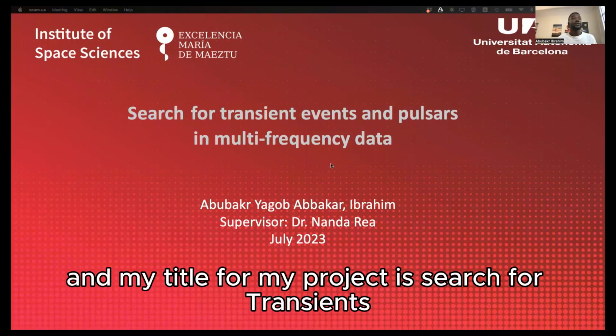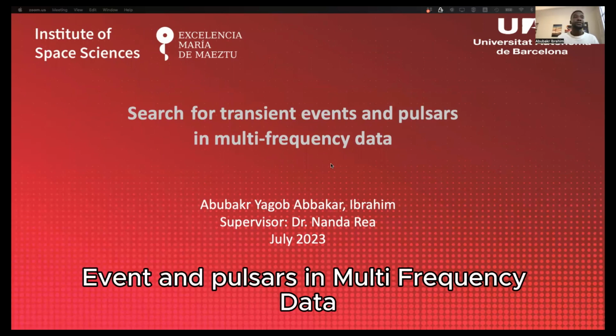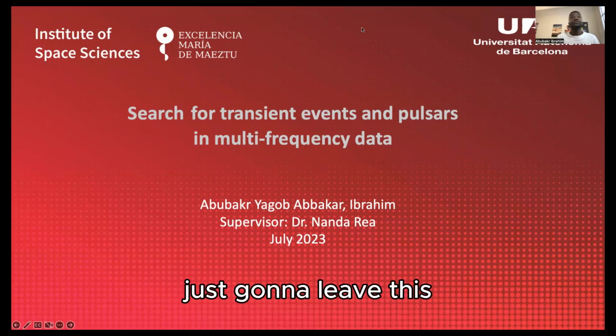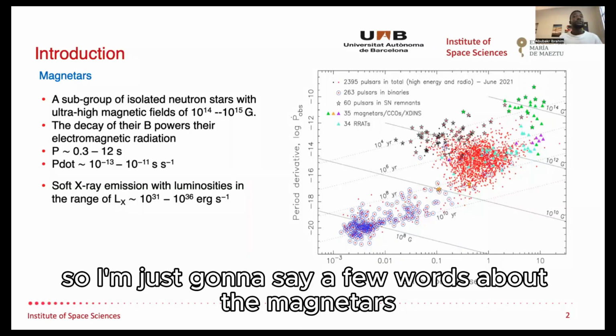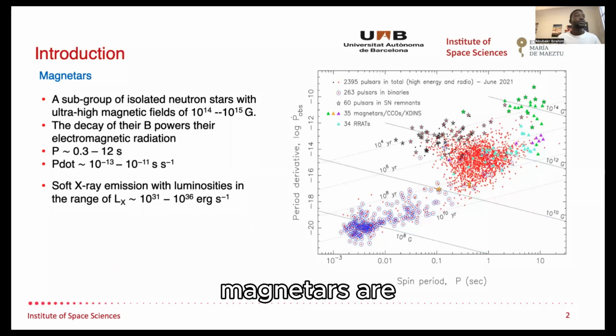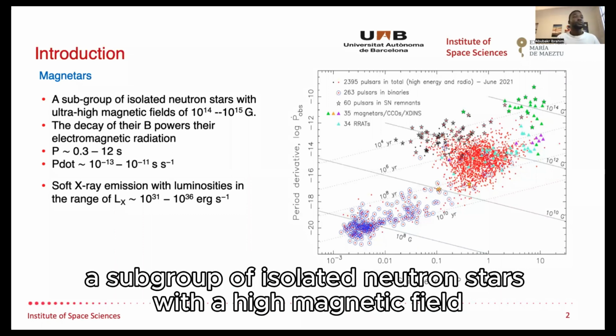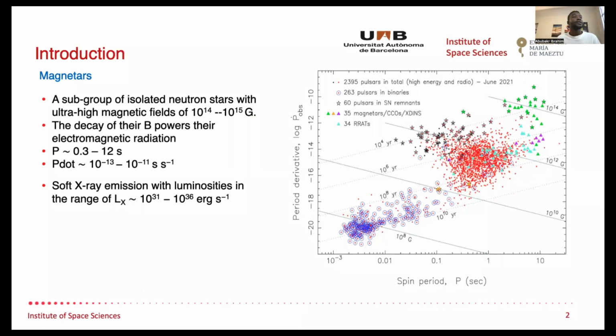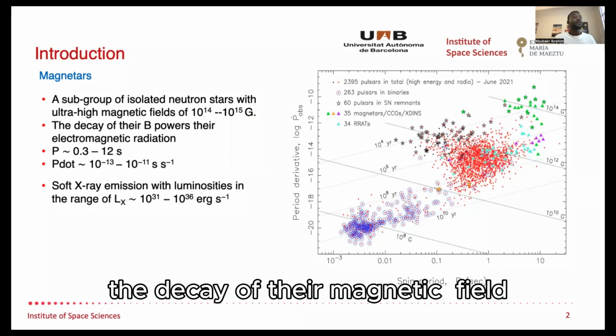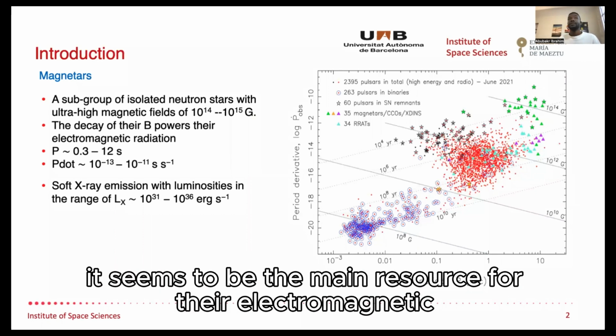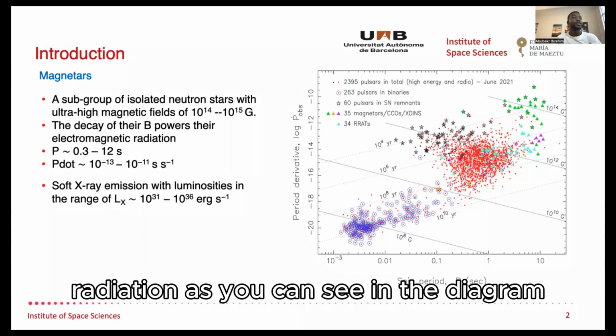My title for my project is Search for Transient Events and Pulsars in Multi-Frequency Data. I'm just going to say a few words about magnetars. Magnetars are a subgroup of isolated neutron stars with a high magnetic field. The decay of their magnetic field seems to be the main source for their electromagnetic radiation.